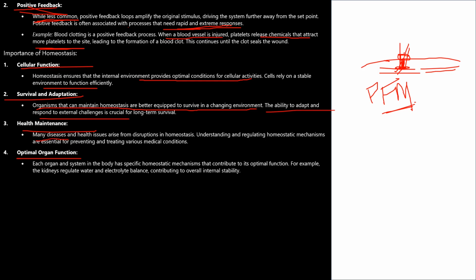Health maintenance: many diseases and health issues arise from disruptions in homeostasis. Understanding and regulating homeostatic mechanisms are essential for preventing and treating various medical conditions. Optimal organ function: each organ and system in the body has specific homeostatic mechanisms that contribute to its optimal function. As just now discussed, for example, the kidneys regulate water and electrolyte imbalance, contributing to overall internal stability. So these are the basic functions. I think everyone has got these.